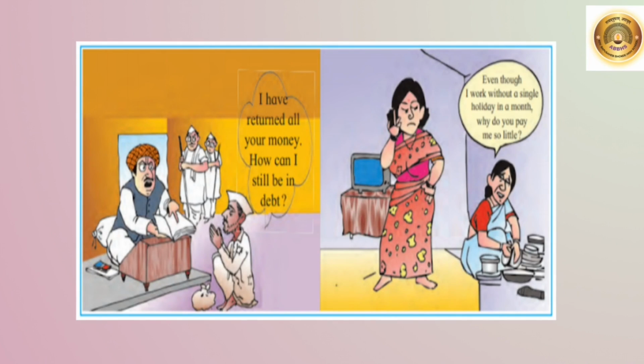The landlord is doing injustice to the poor man by making him pay more money than what he owes. Now in the second figure here, the housemaid is asking a question. Even though I work without a single holiday in a month, why do you pay me so little? Now what injustice do you observe here? Yes, the housemaid is not allowed to take leave. She is paid less as compared to the work done by her. Thus, injustice is done to the maid by making her work more for lesser wages.